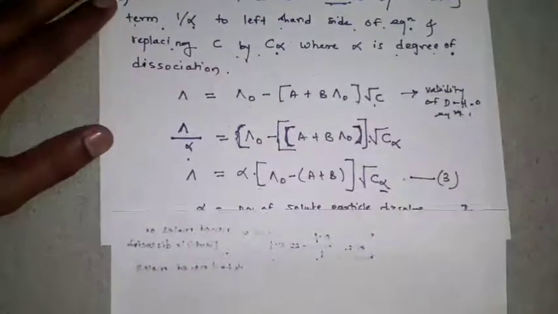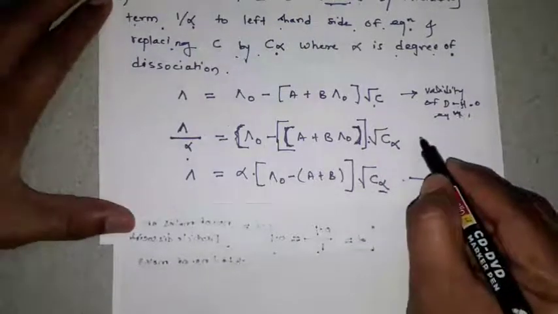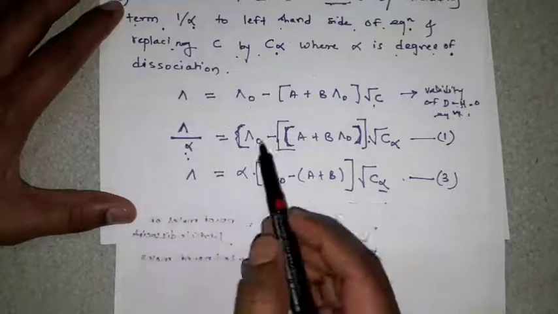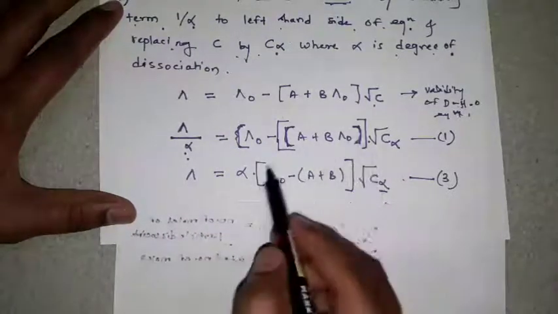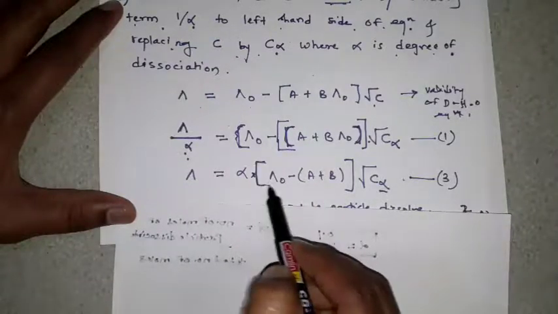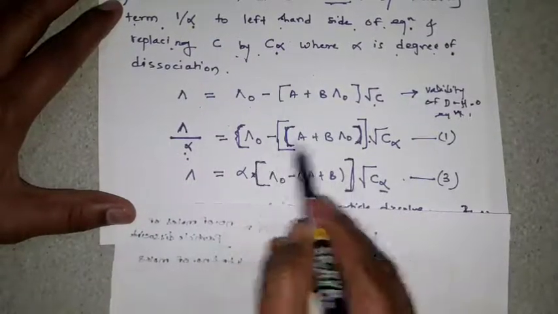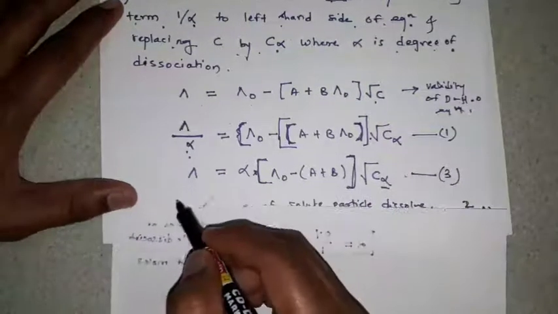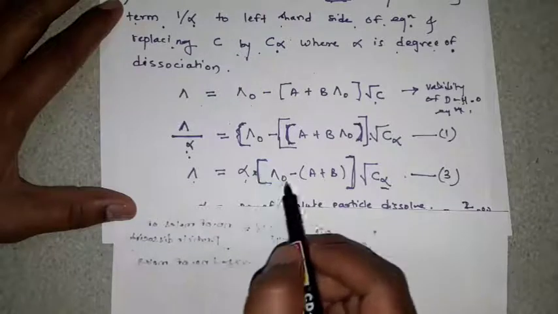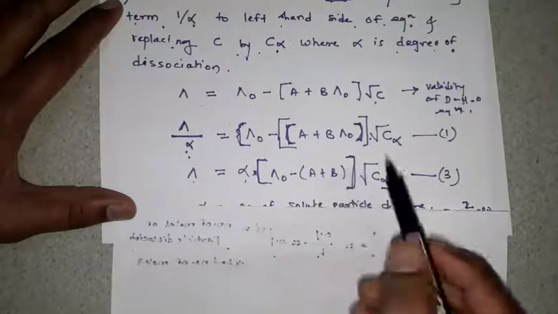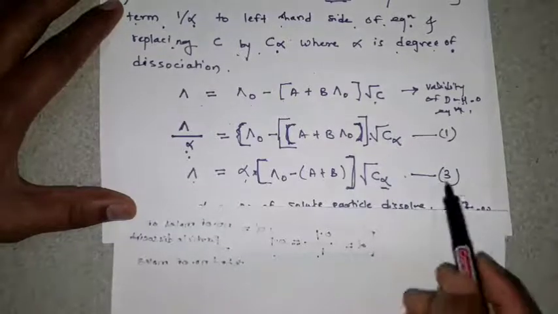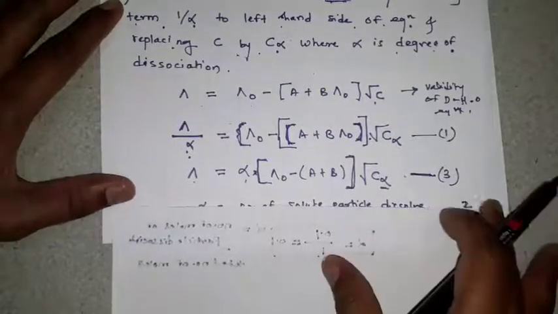Then this equation, equation number 1, becomes: this alpha value goes to the right side of the equation and is multiplied by all these terms, and your equation will be lambda is equal to alpha into lambda 0 minus (A plus B lambda 0) into under root of C alpha. So that is equation number 3.